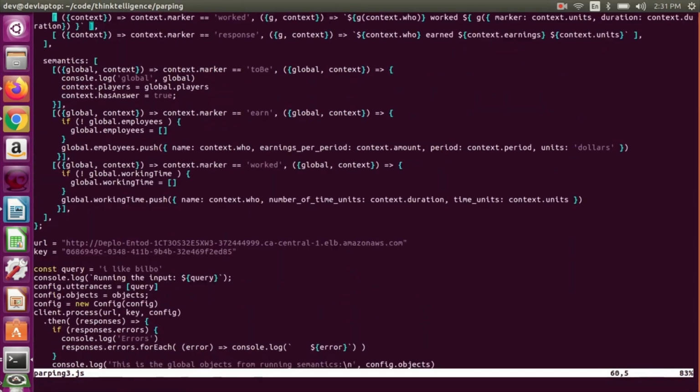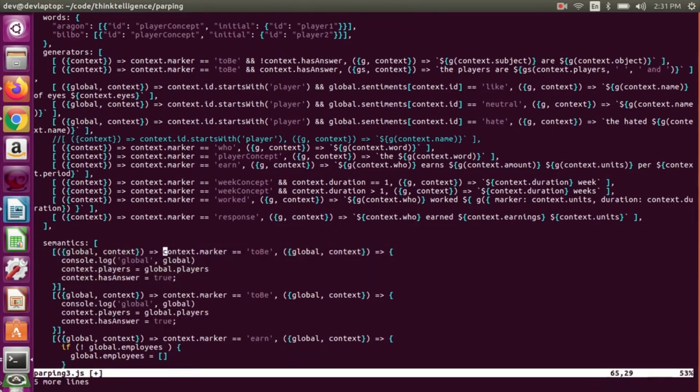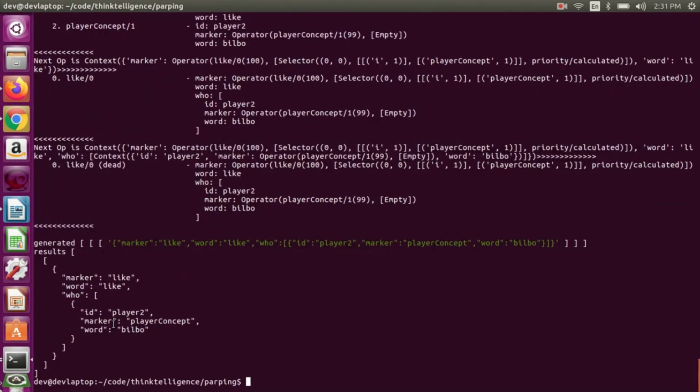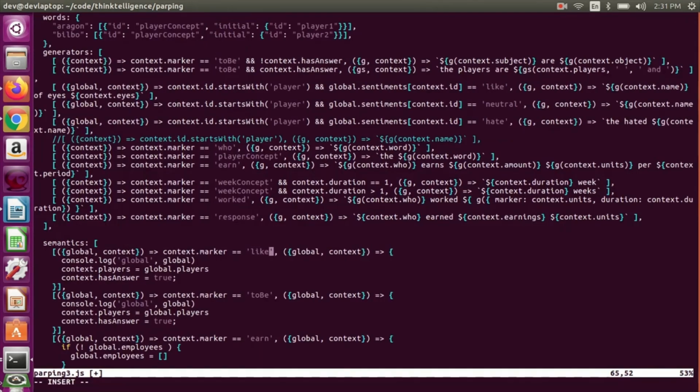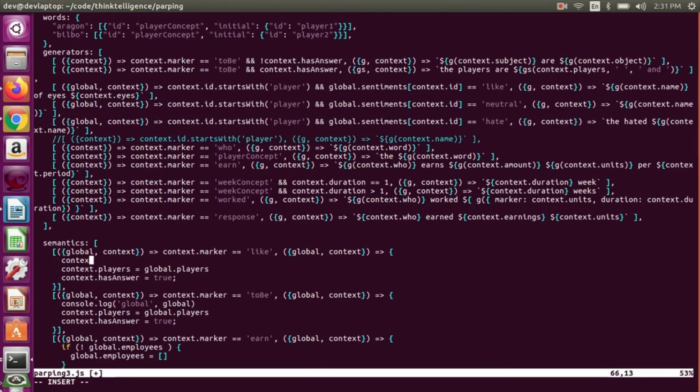So now we can go back to the semantics. Sorry, I said generator before. We can use the semantics to, when we see the like context, go and update the player's sentiments in the global array. So we're just going to go update the sentiments array.